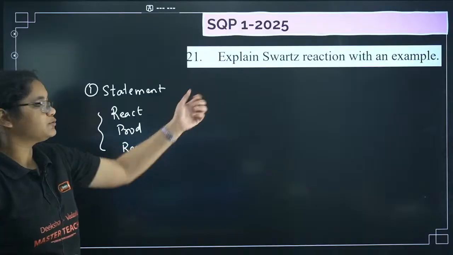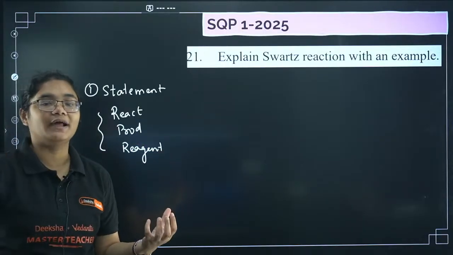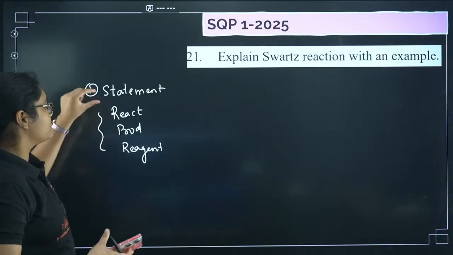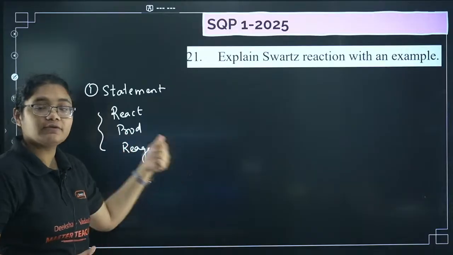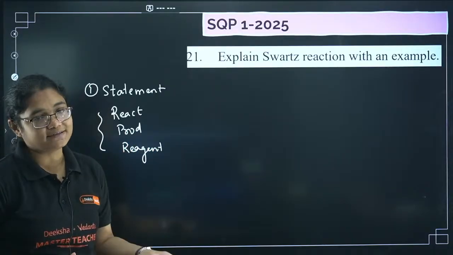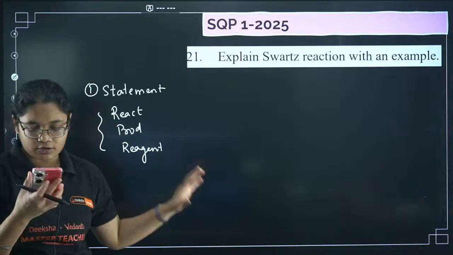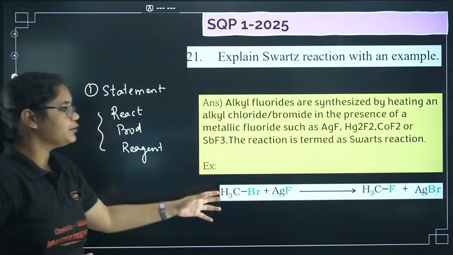So for example, in Swarts reaction, what happens? The alkyl chlorides and bromides give you alkyl fluorides in presence of metallic fluorides. So you can simply write that alkyl chlorides or bromides react in presence of metallic fluorides to give you alkyl fluorides, and then you just have to write one example. Any name reaction always follows the same path. Clear?